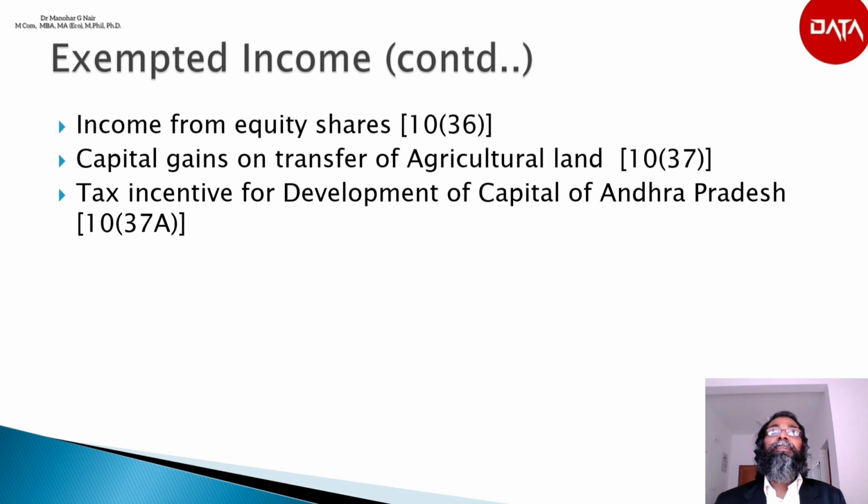The next point is tax incentive for development of capital of Andhra Pradesh as per section 10(37A). An individual or Hindu undivided family is entitled to get this exemption who was the owner of the capital asset on 2nd June 2014. Condition for getting exemption: the assessee transferred the capital asset under the Andhra Pradesh Capital City Land Pooling Scheme.